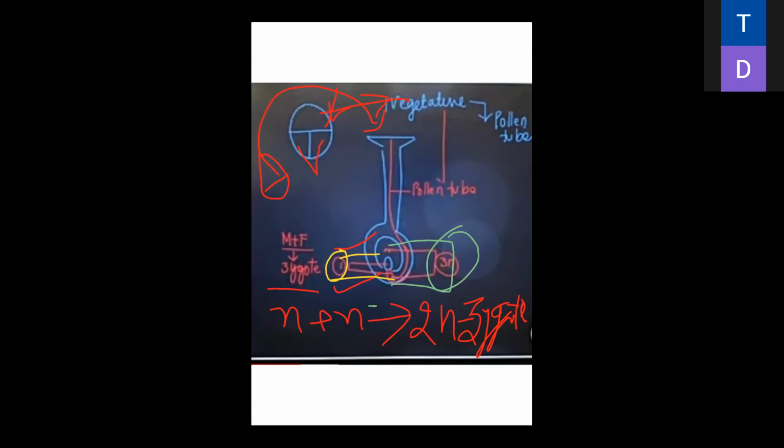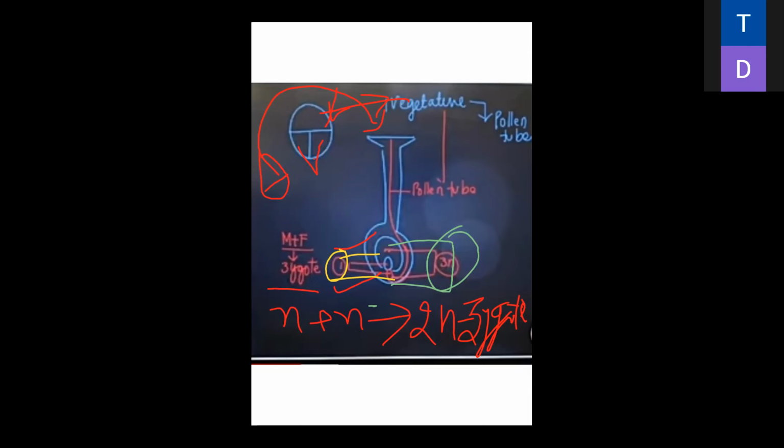Two types of fertilization take place. That's why it is known as double fertilization, or double fusion, and 3n production of endosperm. That's why it is known as double fertilization and triple fusion. Is it clear? Got it, beta?